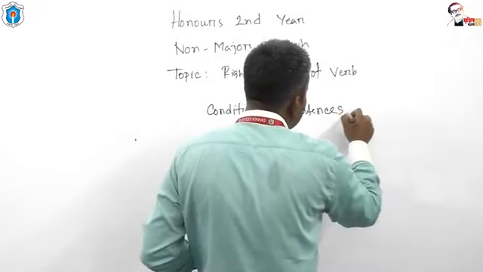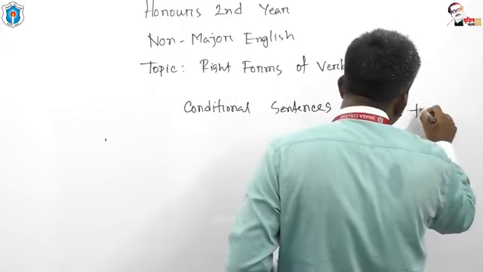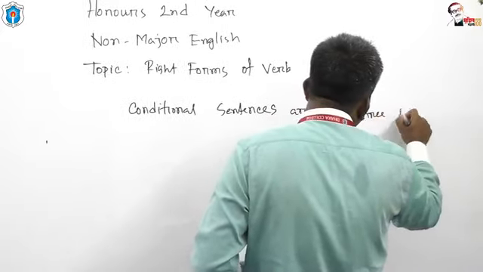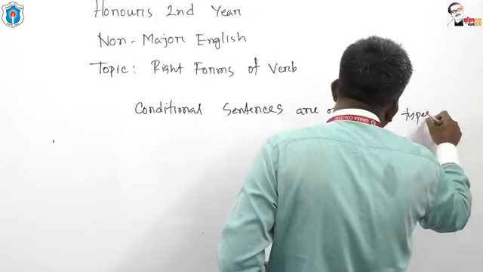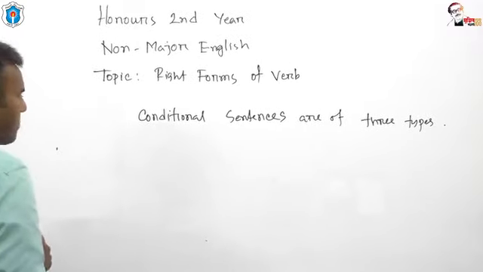Conditional sentences are of three types.